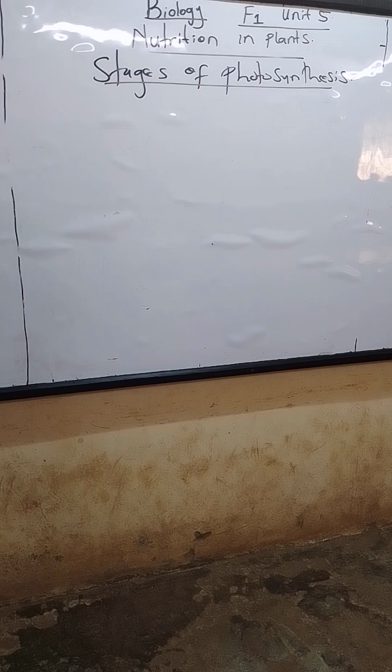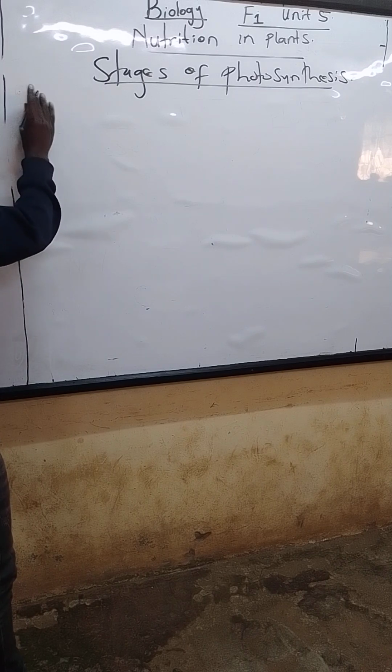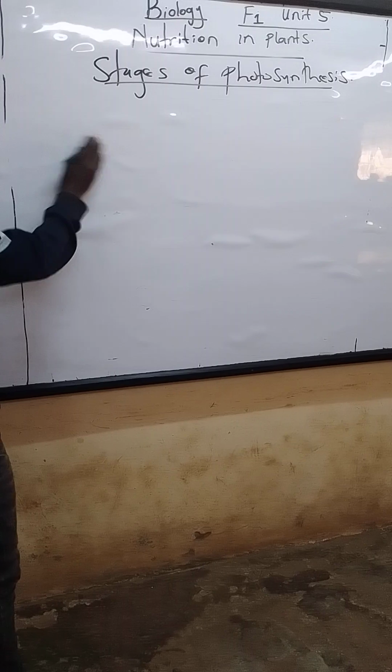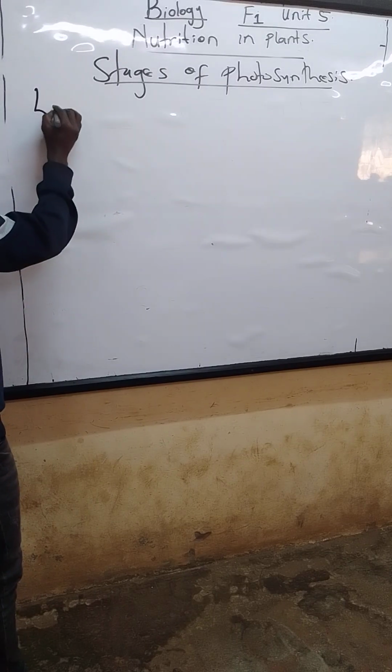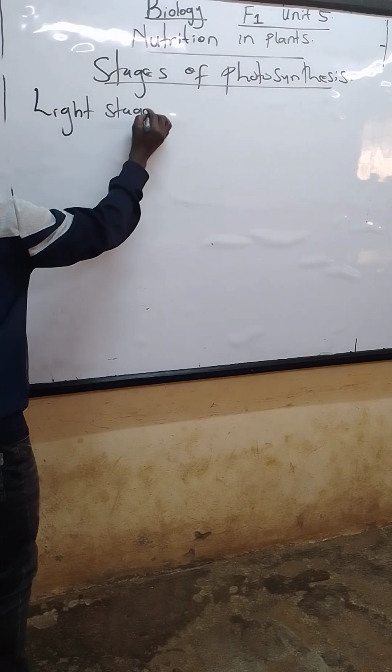Remember, we said that photosynthesis takes place in the chloroplast. So we have specific stages and specific places where these processes occur. The first stage is called the light stage.